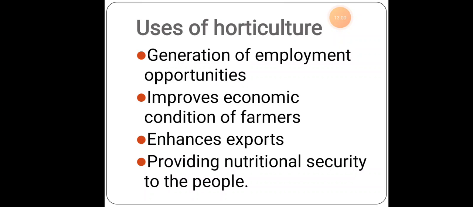Last thing, providing nutritional security to the people. I have a small home and a small plot, not even an acre, a smaller plot than that. So what will I do? I will cultivate beans, tomato, chili, all these things, which will be useful for my daily needs. When I grow the same things in an organic way, I can even sell them in the market, in a nutritional way.